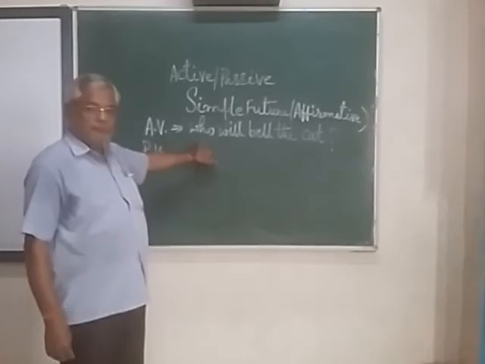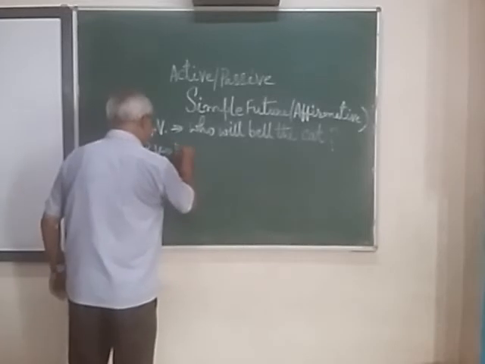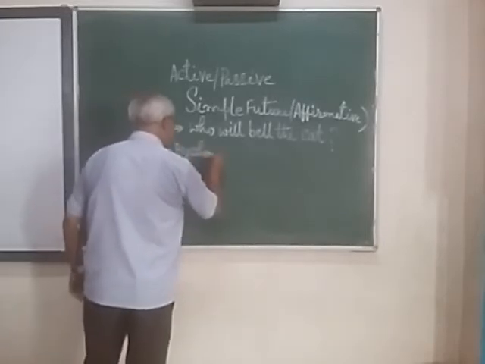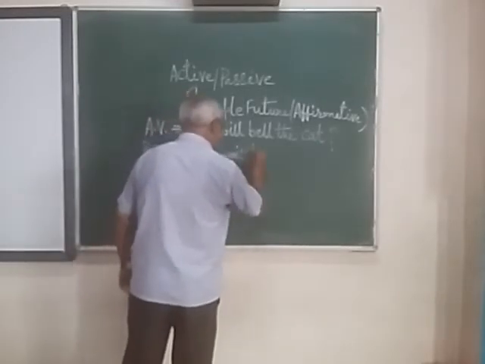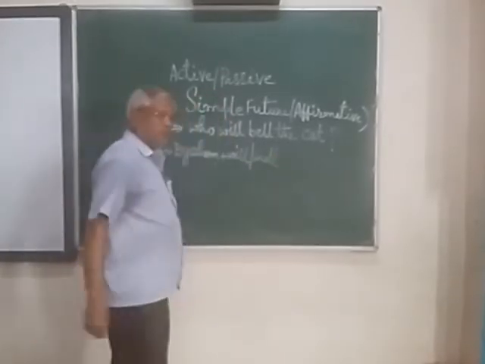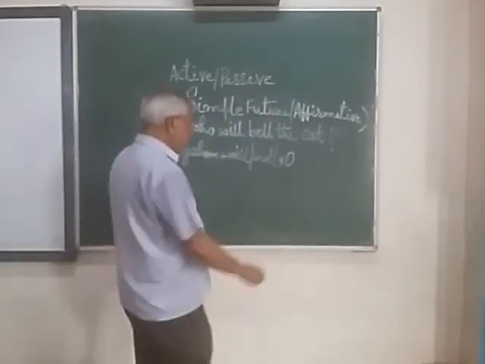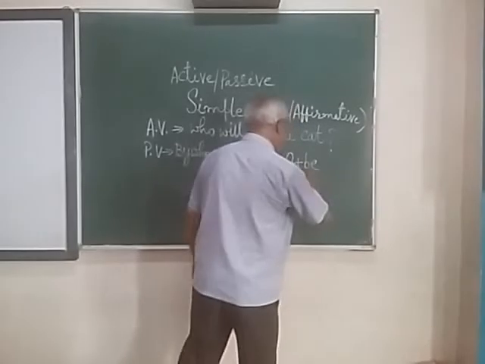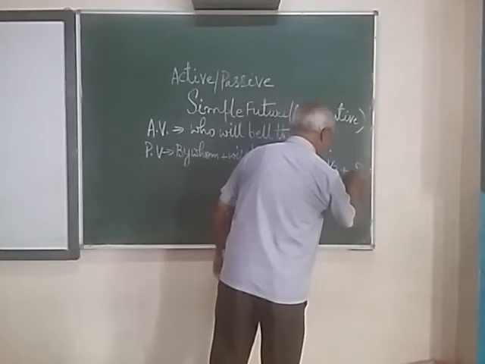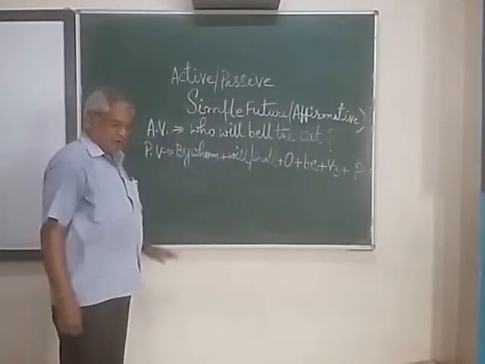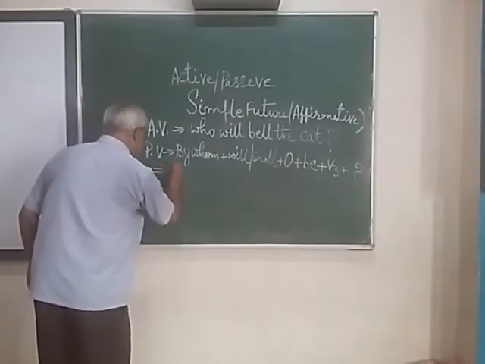Along with the who word, what will be the structure? First, by whom? Then after, will or shall. Then after, object. Then after, be. And then after, V3. And the last is the question mark. So now you can easily make this. So first, by whom?